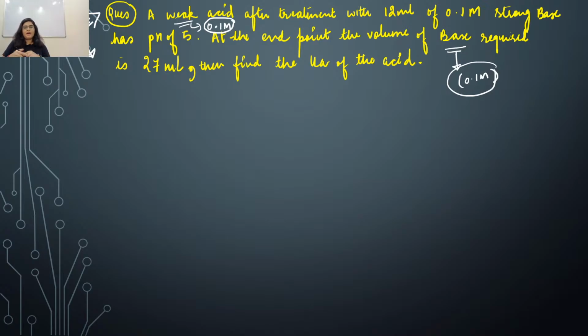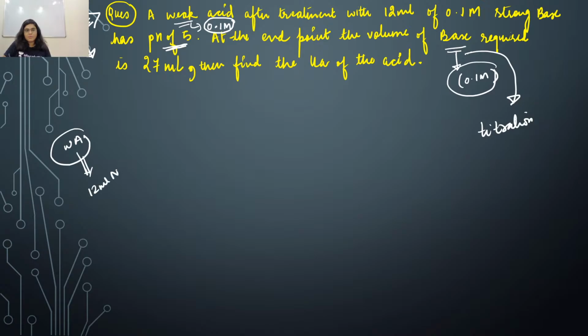Yes, so it means you are doing titration, all right? It is a question from titration. Fine. The question is saying a weak acid after treatment with 12 ml of this much has pH this, right? After treatment, that means you have a weak acid, all right, and it is treated with 12 ml of NaOH, right? Let's take it as NaOH, which has a molarity of 0.1, right? And this resulting solution has pH equal to 5.